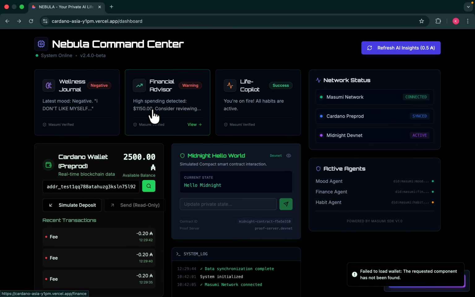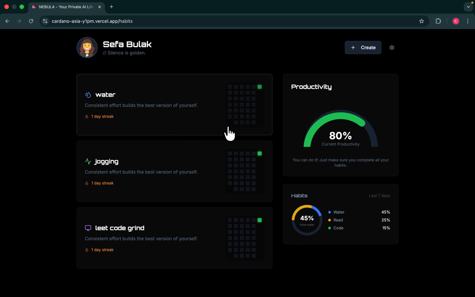Now we'll discuss how the live copilot works in our project. As we know, anything that maintains a heat map keeps the user very motivated.